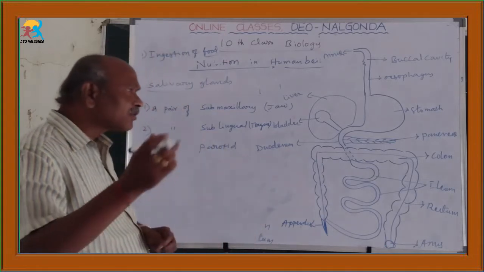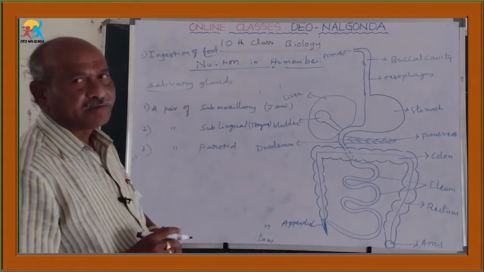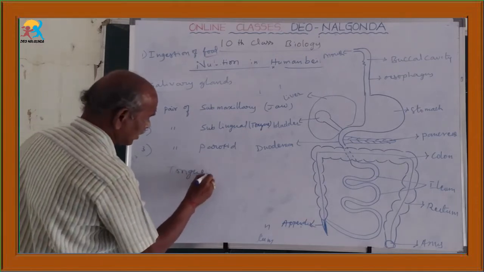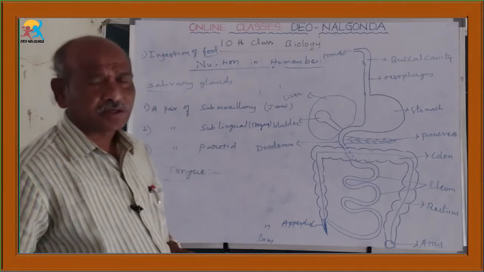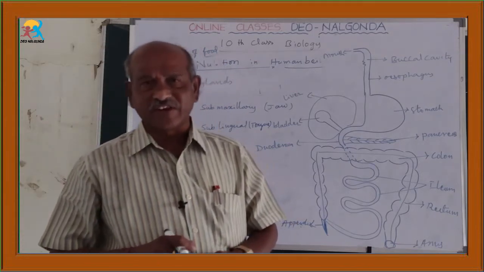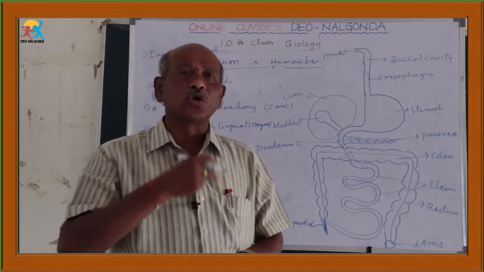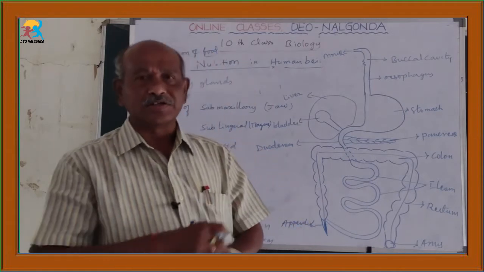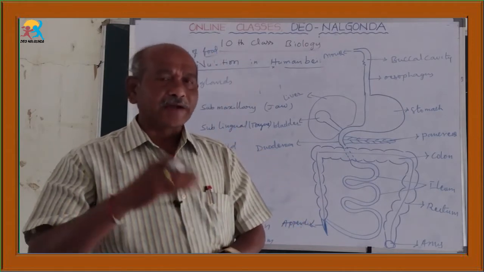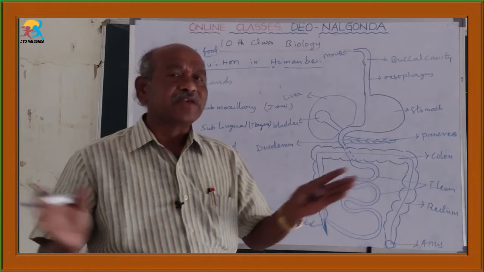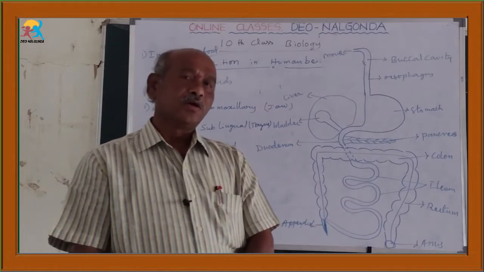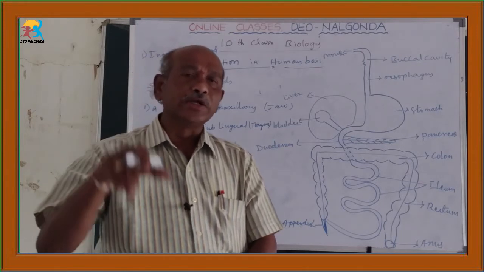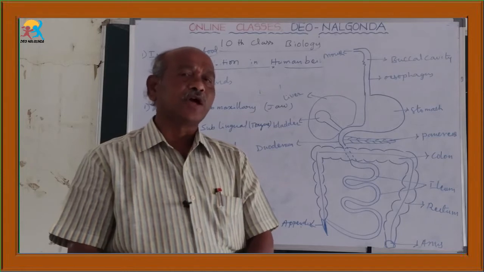Then another structure present in the buccal cavity is called the tongue. It is a muscular part. Its anterior end is free, and its posterior end is attached to the lower part of the buccal cavity. What is the use of this tongue? It acts like an oar and is useful for mixing food. Not only that, the food bolus formed in the buccal cavity is thrown into the next part of the alimentary canal.